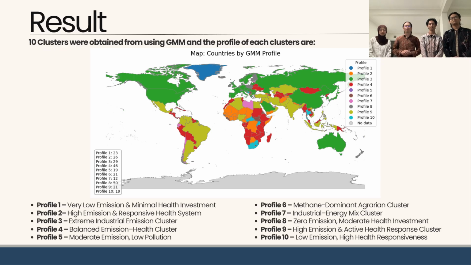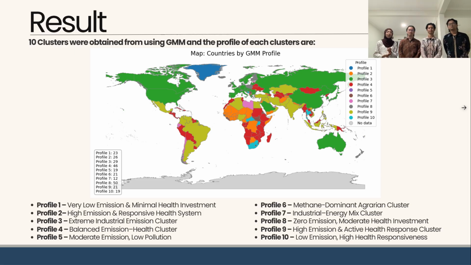And as we can see from the world map of the clusters, we can conclude that there are no regional patterns in the clusters that reflect global inequality in air quality and health. Our findings show that some nations have high health outcomes even with high emission, while other nations still face low health performance with lower emission levels. This indicates that global inequality between air quality and health cannot be simply explained by geography or region. So there are no clear regional patterns in this clustering.